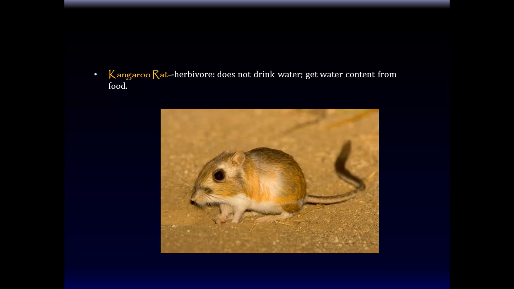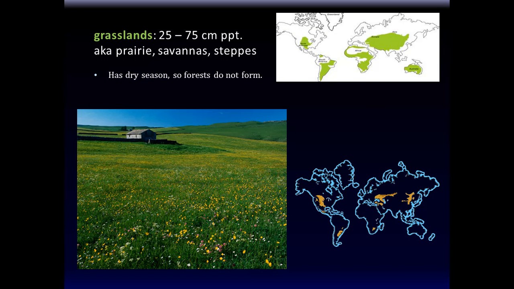Here's a kangaroo rat. This rat is so smart. It's an herbivore, okay? It does not even need water. It gets all the water it needs from its food, because there's water in food, right? You'll never see it drinking water from a fountain. That's a kangaroo rat. Okay, now here's grasslands.